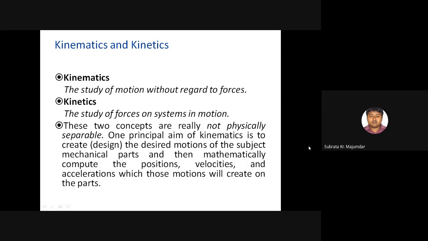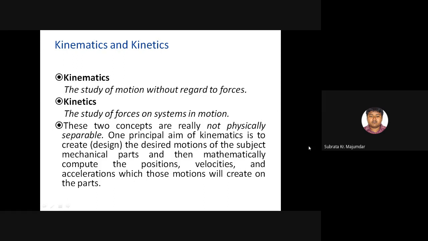Then this dynamics of machines can again be classified in two ways. One is called kinematics and one is called kinetics. Which one is kinetics and which one is kinematics? There are two differences. Kinematics is the study of motion without regard to force.